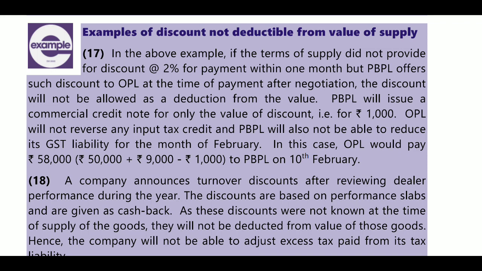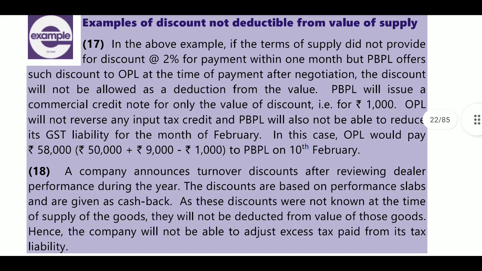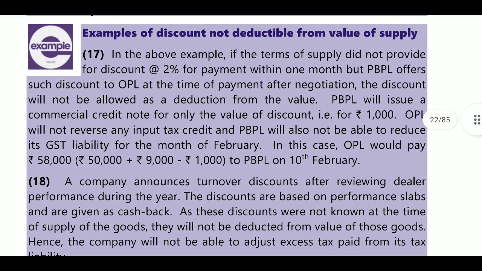PBL will issue a commercial credit note for only the value of discount of 1,000 rupees. OPL will not reverse any input tax credit, and PBL will also not be able to reduce its GST liability for the common month of February. In this case, OPL would pay 58,000, that is 50,000 plus 9,000 minus 1,000 to PBL on 10th February.